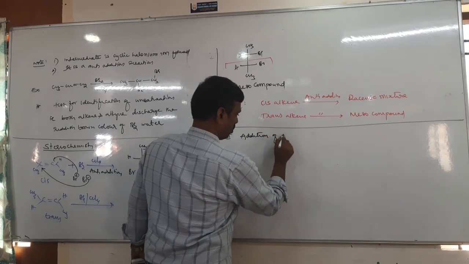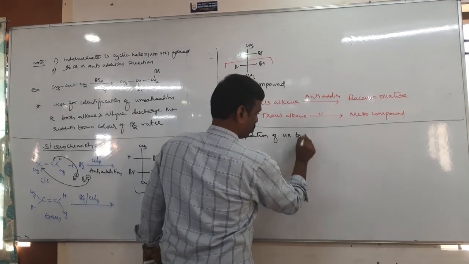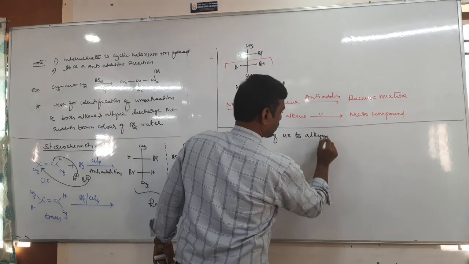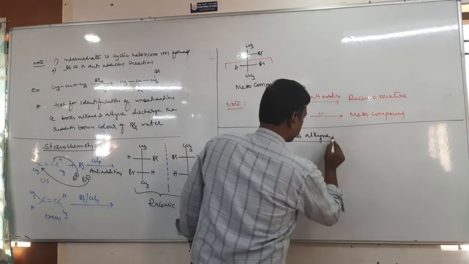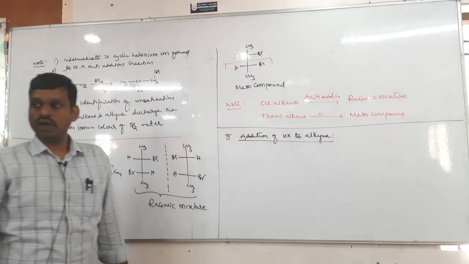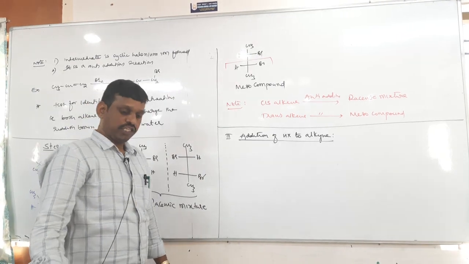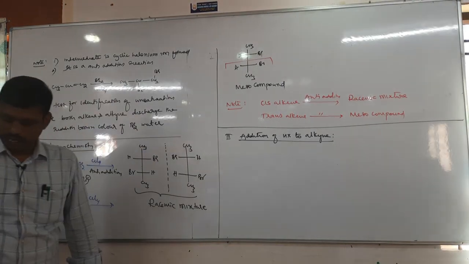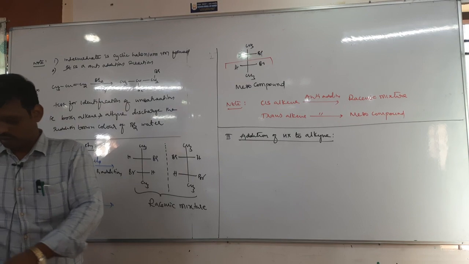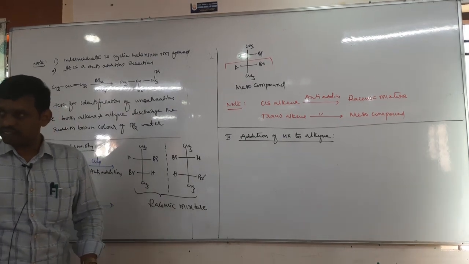Addition of HX to alkyne. What is HX? Hydrogen halide. HF, HCl, HBr, HI. Among these, which is more reactive? HI is more reactive, and everything else is the same.